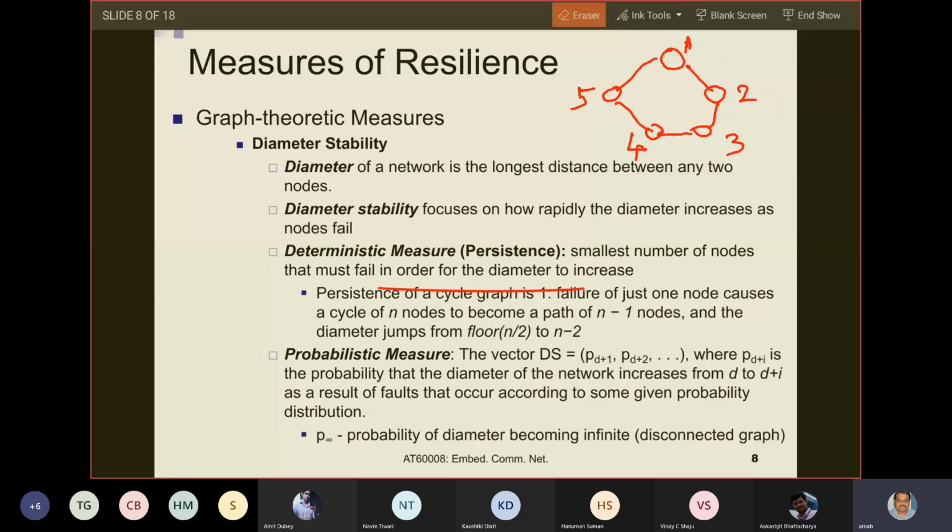Could I make you understand this? So the diameter of the network will be constant. The diameter of a network will be constant. So here in this case, the diameter will be 4.